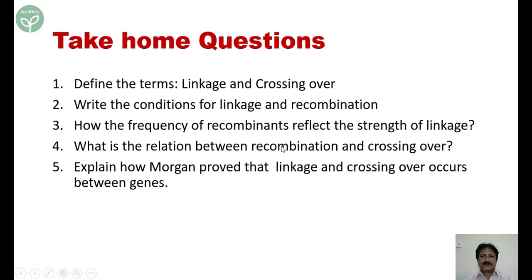Actually, recombination is crossing over. So you can make questions between recombinants and crossing over, or between linkage and crossing over. How Morgan proved that linkage and crossing over occur between the genes. There are many more questions. You can visit my website also to get more questions. And for the moment, you do these questions and write the answers.